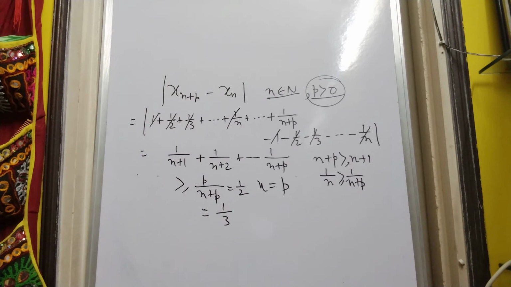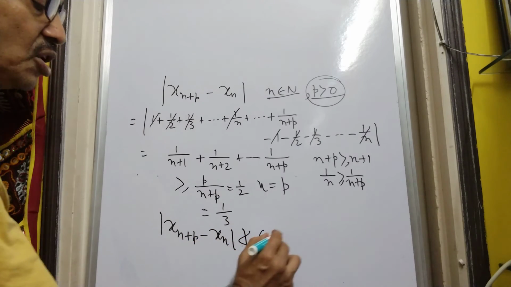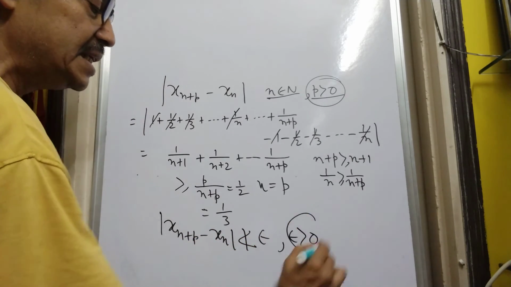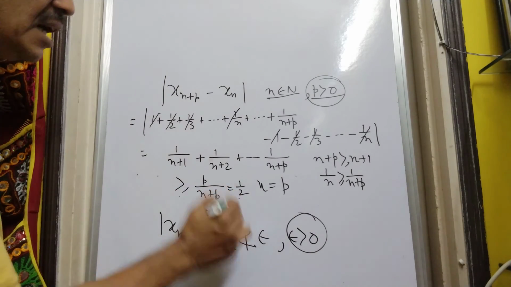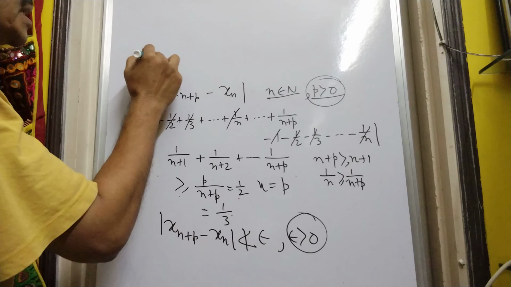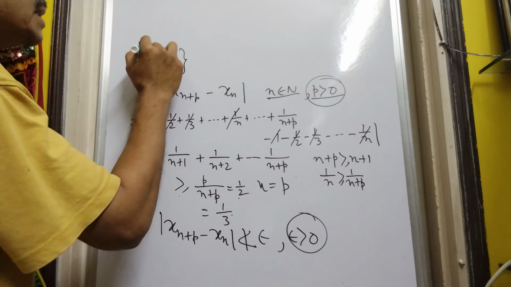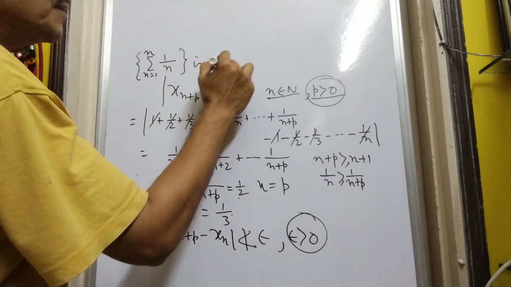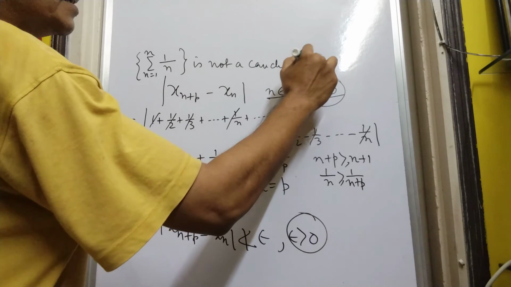So we can easily infer that mod of xn plus p minus xn is not less than epsilon for any arbitrarily small positive number, because it is greater than half or greater than 1/3, which are finite quantities. Hence we claim that the harmonic series, the sum of 1 by n for n equal to 1 to n, is not a Cauchy sequence, and hence it is divergent.